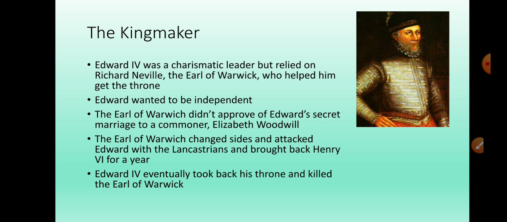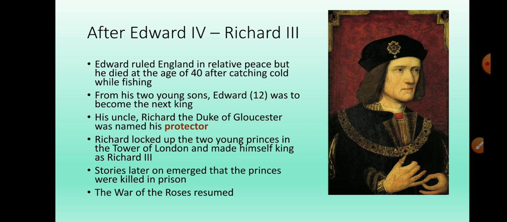Now, Henry VI came back to rule England for only a year, because obviously Edward IV took back his throne. Immediately after that, he mobilized and took back his throne, killed the Earl of Warwick, and Henry VI died in prison. Now, Edward ruled England when he came back, after he took his throne back. This is again the Yorkist rule.